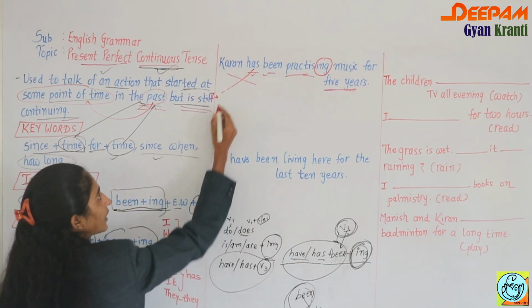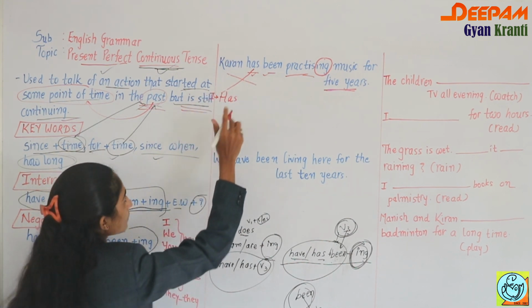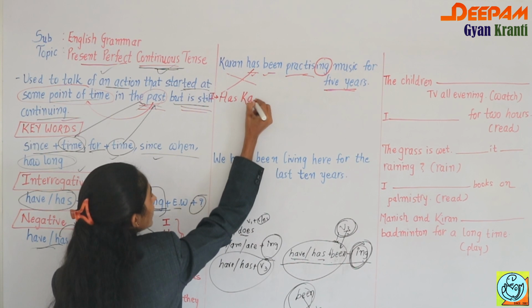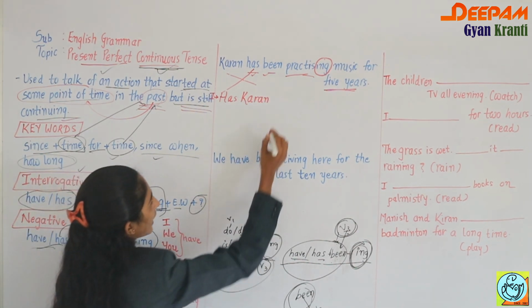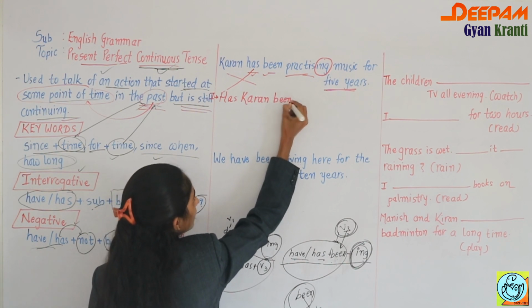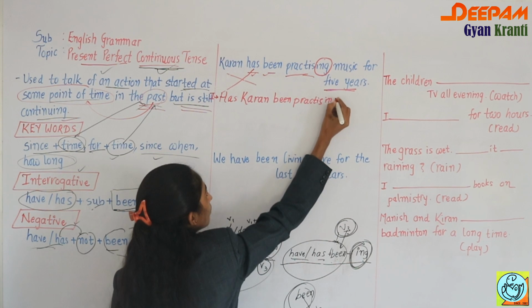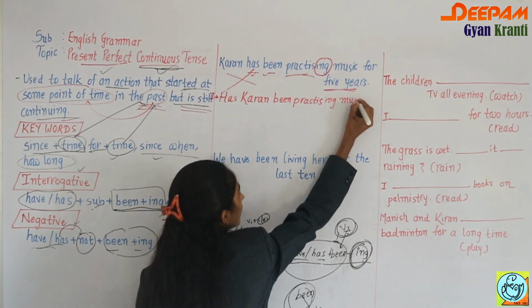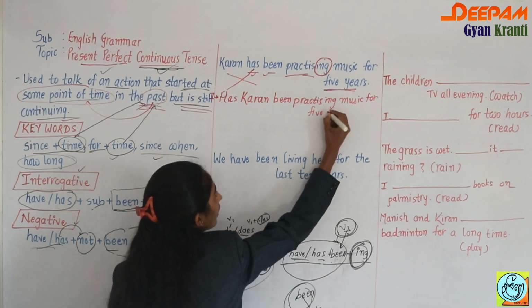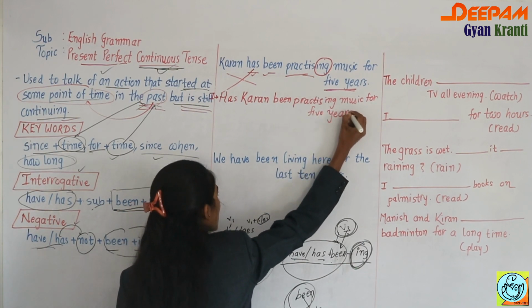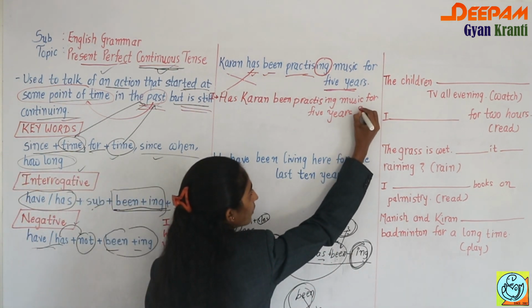So has comes forward, then comes the subject, so has Karan, then the whole sentence is as it is: has Karan been practicing music for 5 years.